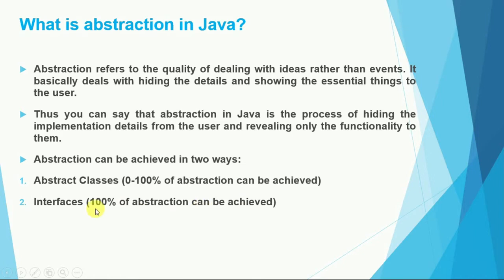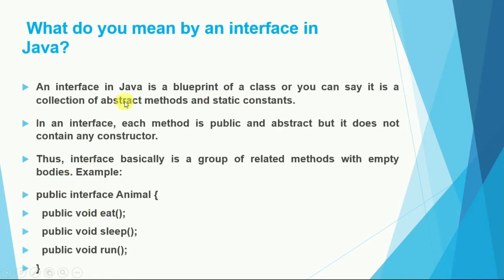Okay, so what do you mean by an interface in Java? An interface in Java is a blueprint of a class. Class is a blueprint, but an interface in Java is also a blueprint of a class, and we can say it is a collection of abstract methods. In an interface we have a collection of abstract methods and static constants. In an interface each method is public and abstract, but it does not contain any constructor.